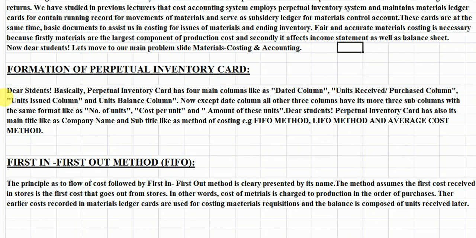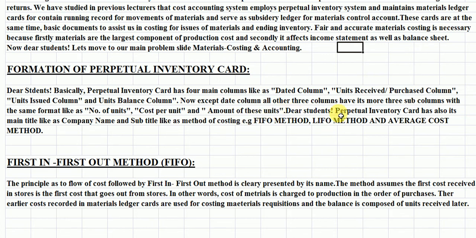Its other name is perpetual inventory card. Students, basically a perpetual inventory card has four main columns like date column, units received or purchase column, units issued column and units balance column. Except the date column, the other three columns have three more sub columns with the same formation: number of units, cost per unit and amount of these units.